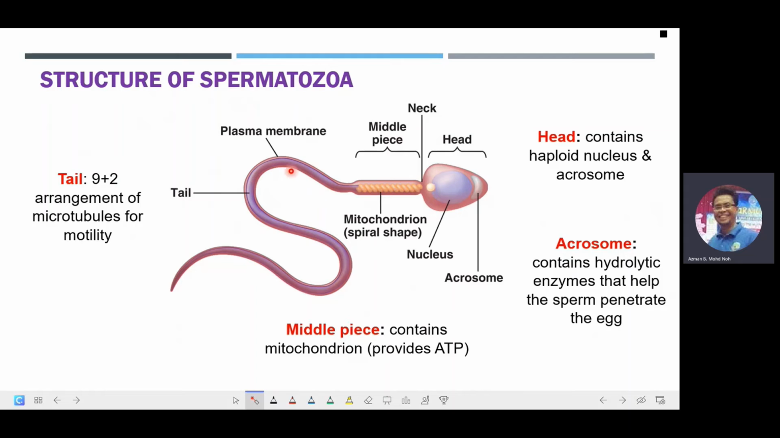And of course, this tail is very important for the movement of the sperm. And sometimes we can also refer to this tail as the flagellum.